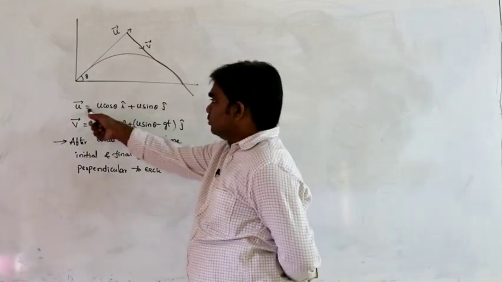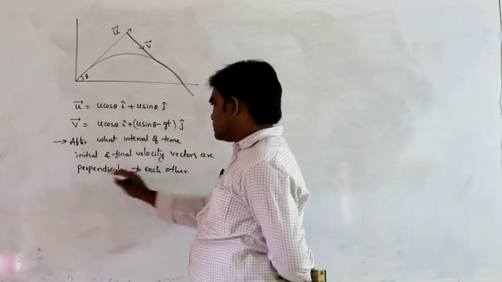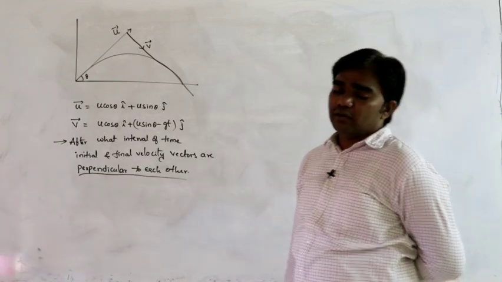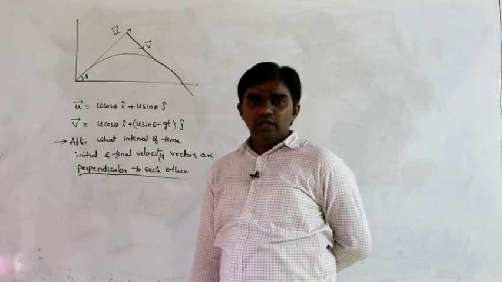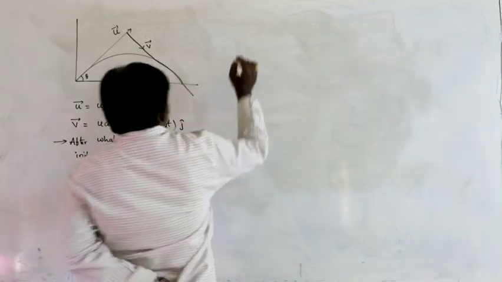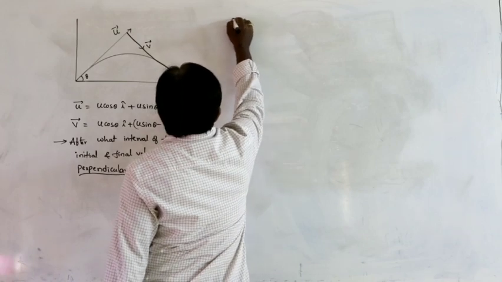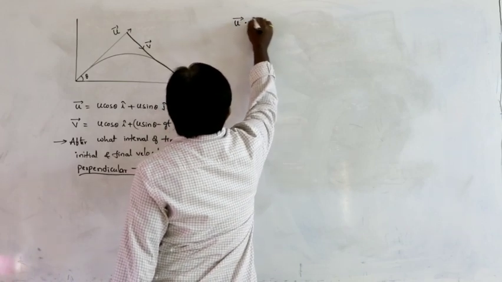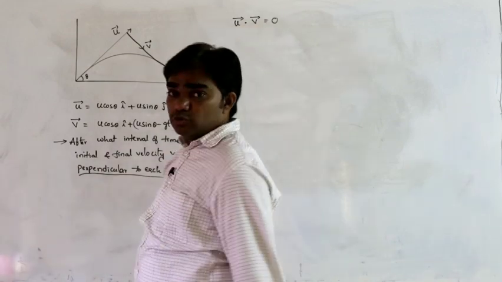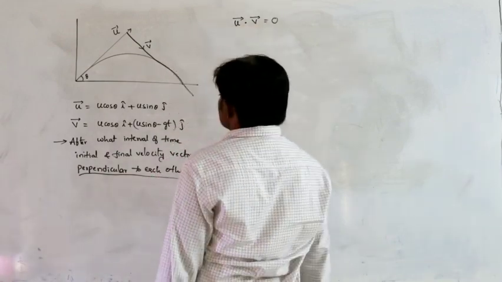So u bar and v bar are perpendicular to each other. If two vectors are perpendicular, the dot product must be equal to 0. That means u bar dot v bar must be equal to 0.